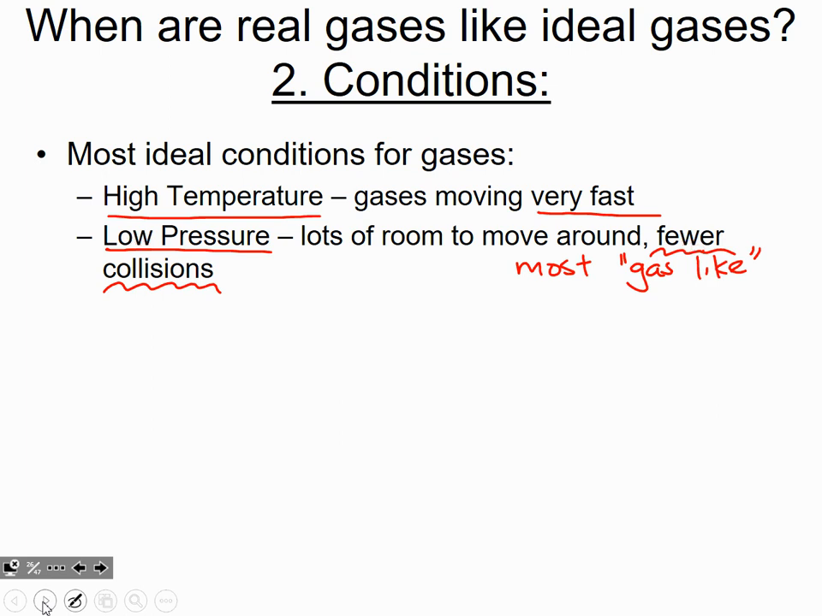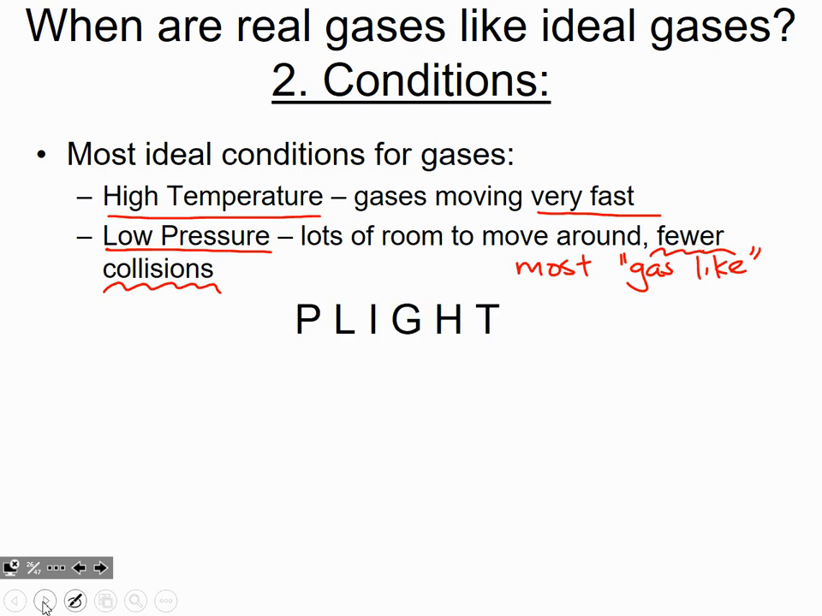That's one of the statements of kinetic molecular theory. So the lower pressure, the more space, that means that basically the farther the gas is going to have to travel before it hits another particle. So it has more space. It's not hitting itself very often.